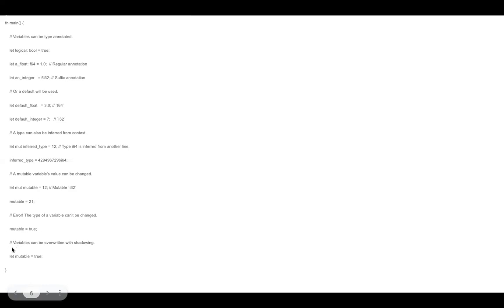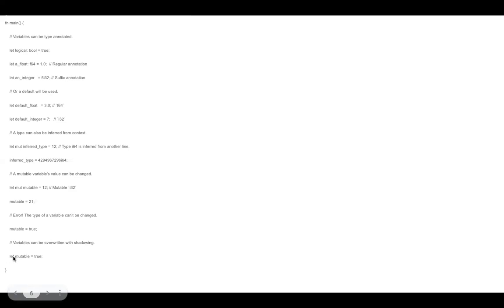Okay? Variables can be overwritten with shadowing. Shadowing means nothing but changing the type of the variable. And how do you do it? Using the keyword let.